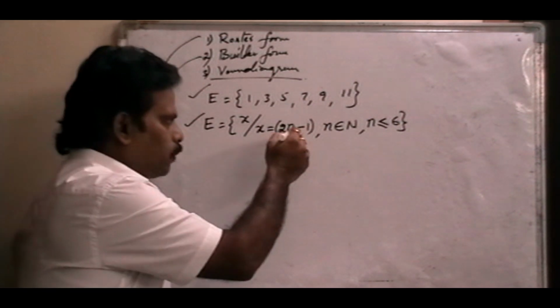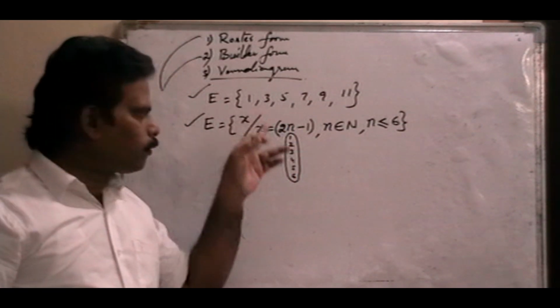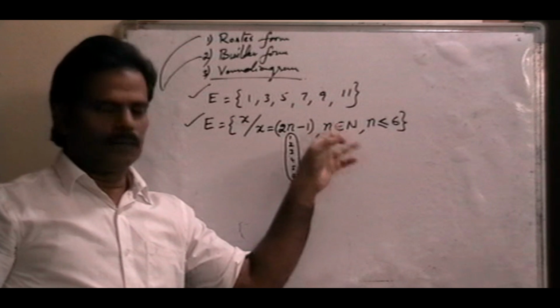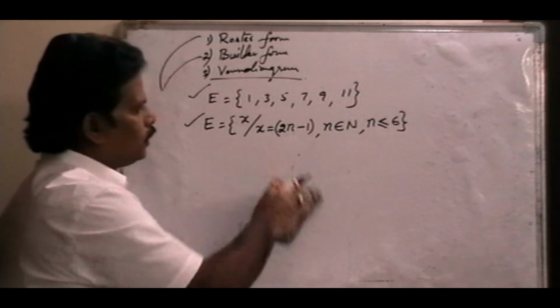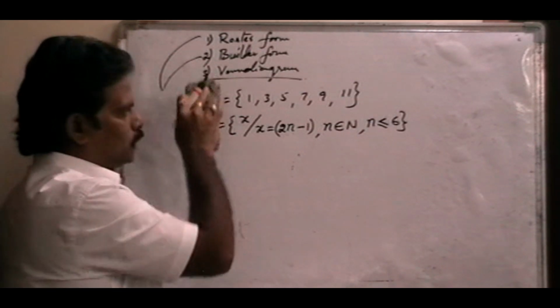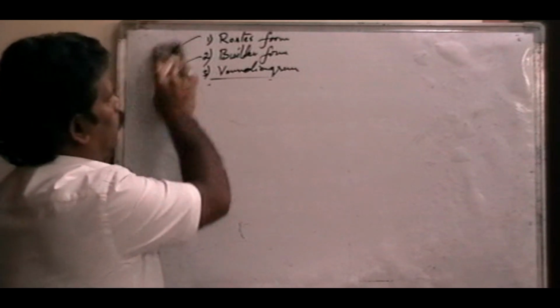So here in the n place, we can substitute only 1, 2, 3, 4, 5, 6. So 1, 2, 3, 4, 5, 6 are what? Natural numbers, but up to only 6, less than or equal to 6. So this is the roster form and builder form, right? Now the next one is the Venn diagram, right?